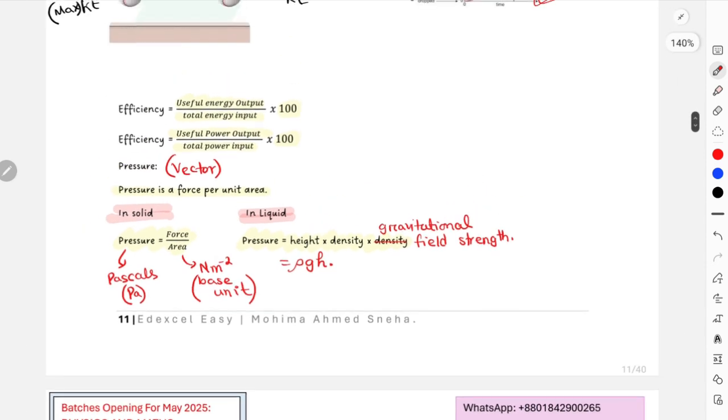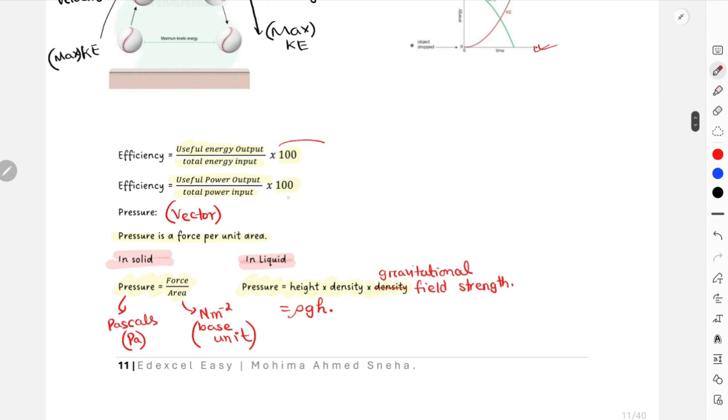And one thing over here, efficiency calculations give you an idea of how efficient a particular mechanism or machine is. Efficiency gives you an idea of how much of your total energy is actually being converted to useful forms. So efficiency says how efficient that particular appliance is.